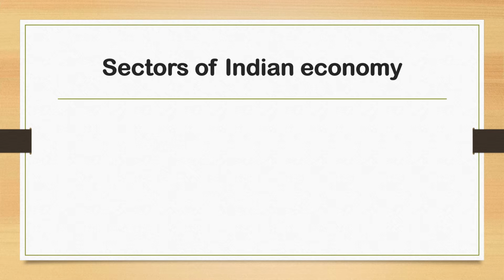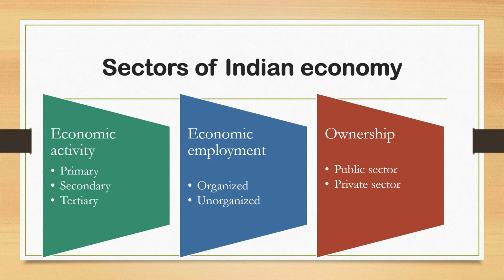Sectors of Indian economy are divided into three parts. We can segregate our Indian economy in three ways. First one is according to economic activity. Second one is according to economic employment. Third one is according to ownership. According to economic activity, we can divide it into three parts.